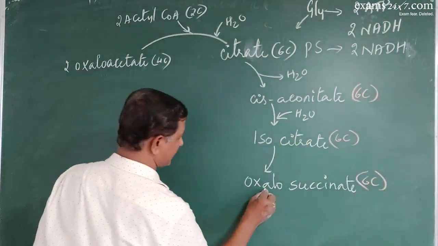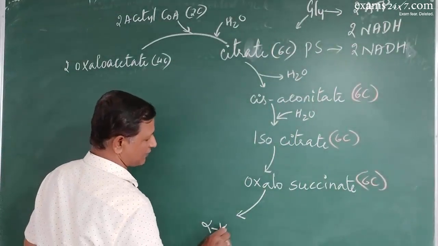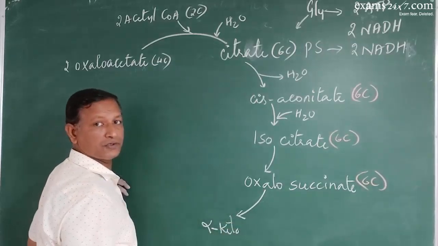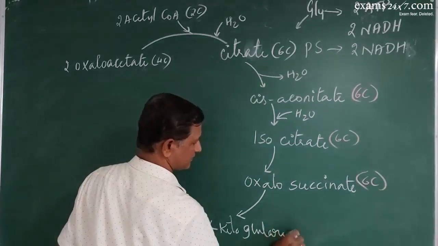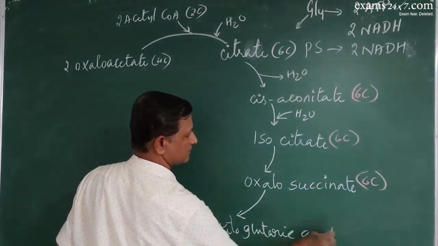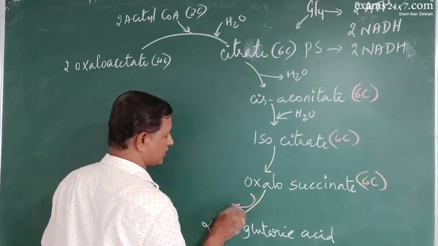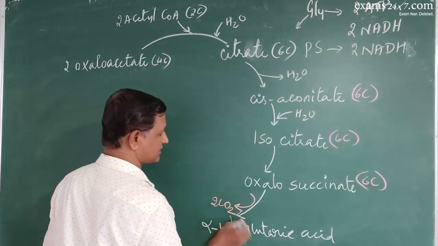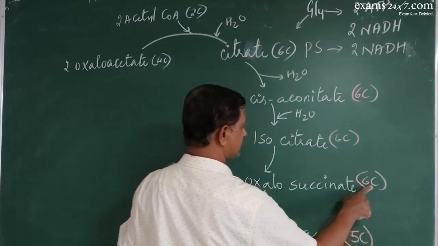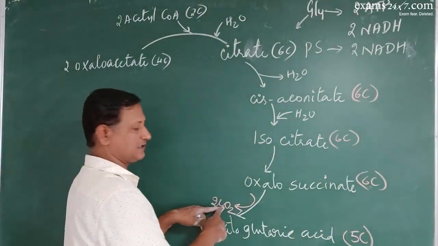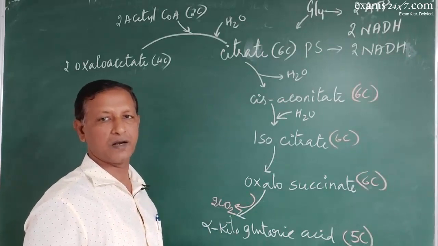This oxalosuccinate now undergoes decarboxylation to produce alpha ketoglutaric acid, where carbon dioxide is released, decarboxylation, and 6 minus 1 carbon dioxide becomes a 5-carbon compound. So, alpha ketoglutaric acid is a 5-carbon compound.